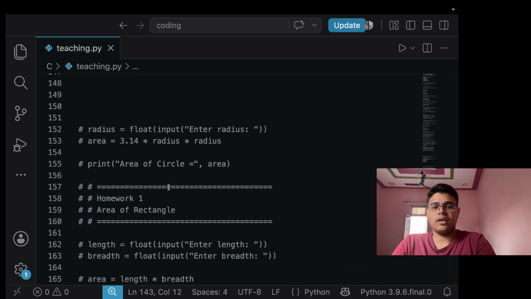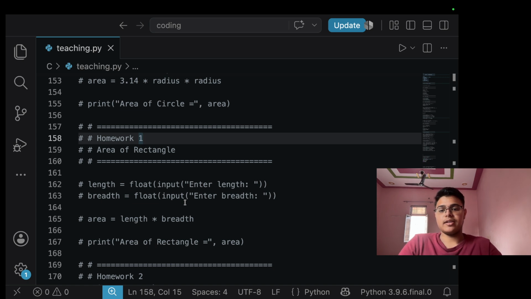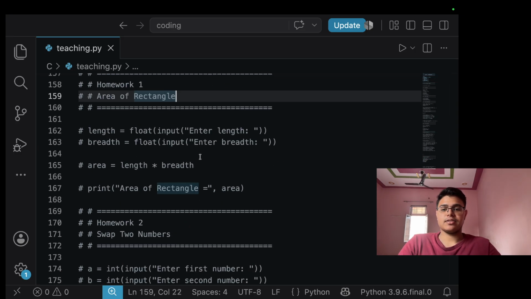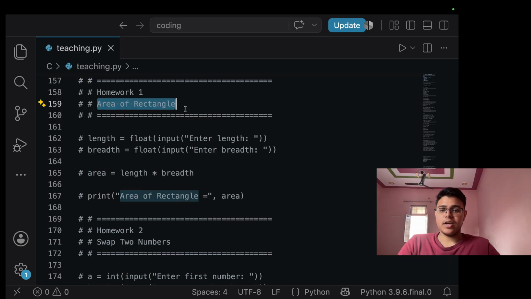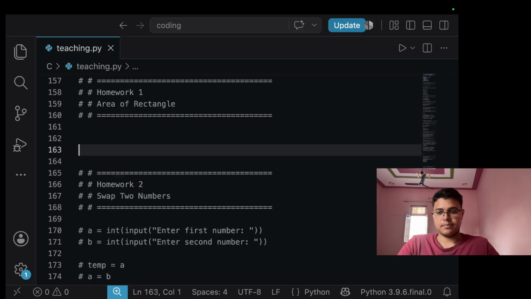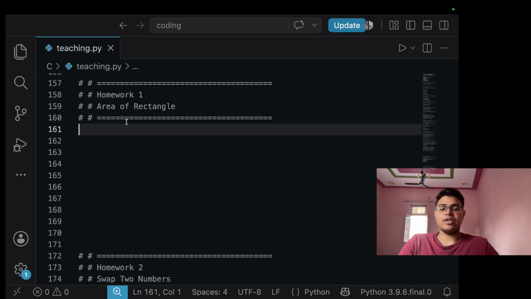Okay, now here is some homework for you. You can pause here and try to make them and comment with the code, and after that we will start. So our first homework is area of rectangle. First we have to think about what the area of a rectangle is. So area of rectangle equals, so it's a homework. Firstly I'll just pause here, you can pause the video and try it by yourself.